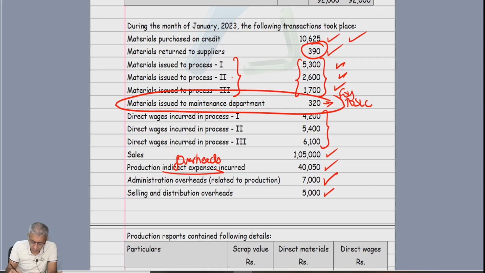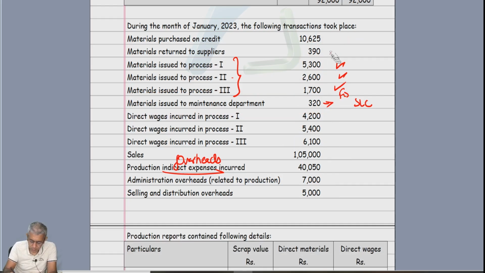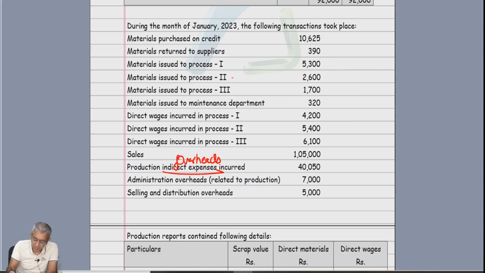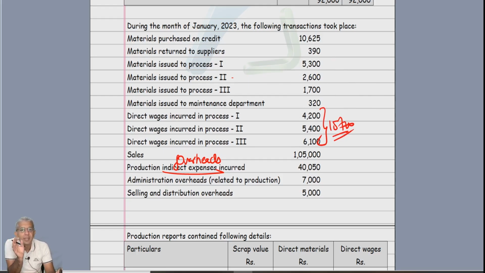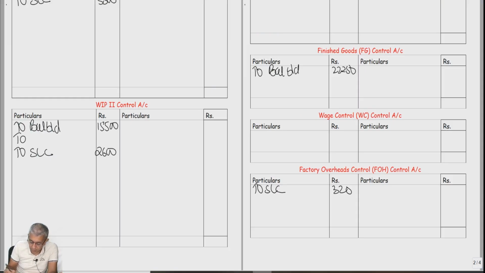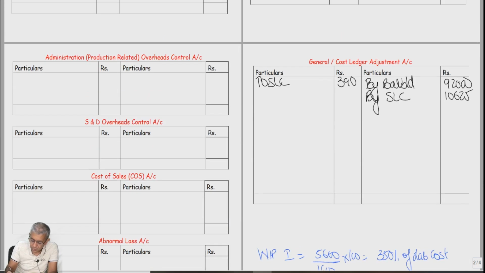Further. Now, direct wages incurred in process 1, 2 and 3. Can you give me the total of these, please? $15,700. So, first of all, we'll pass the entry for all the wages combined. That is wage control account debit to GLA account. Okay, so therefore, to GLA 15,700. By wage control 15,700.